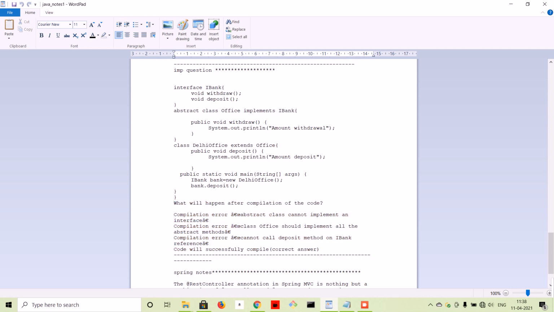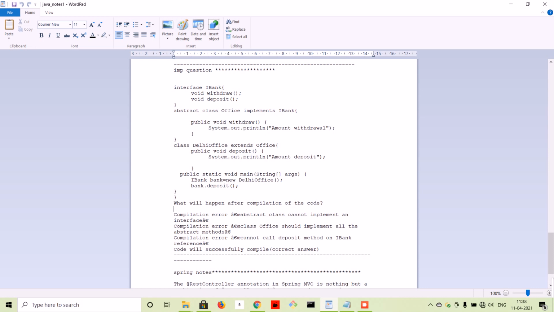So first option, if you see the compilation error, abstract class cannot implement interface. This is wrong. You can of course implement an interface. So an abstract class, yes, can implement the interface, there is nothing wrong in that. Next, it is showing compilation error, a class office should implement all the abstract methods. So again, this is the office class, and it should implement all the abstract methods. So it is not mandatory.